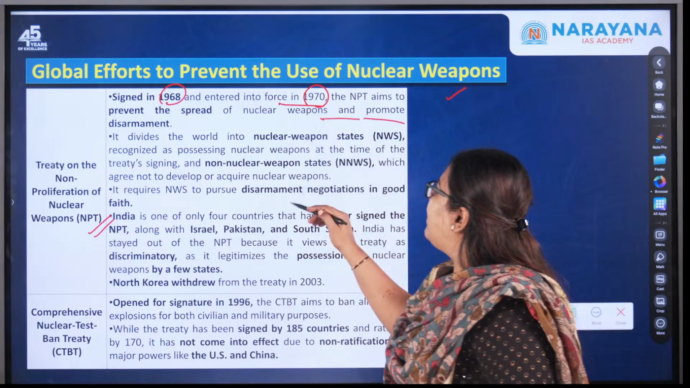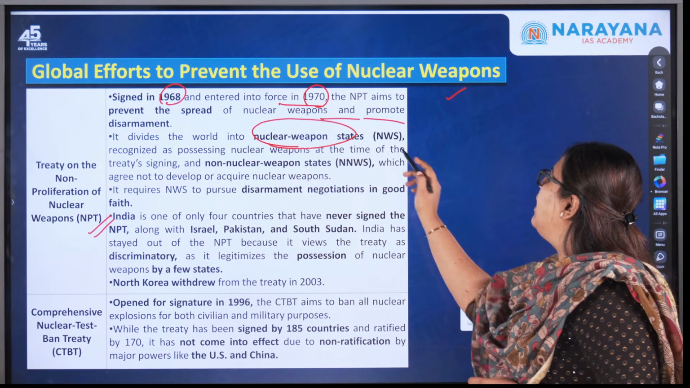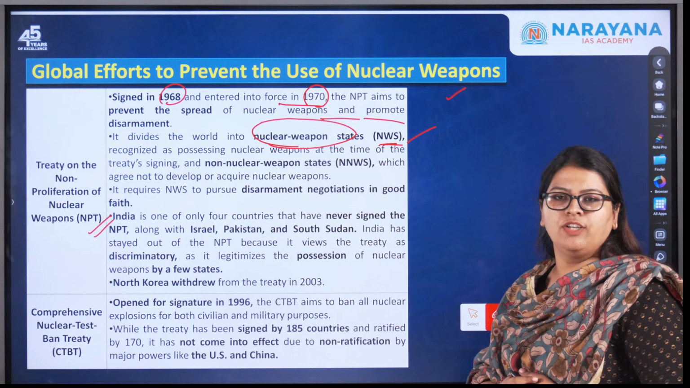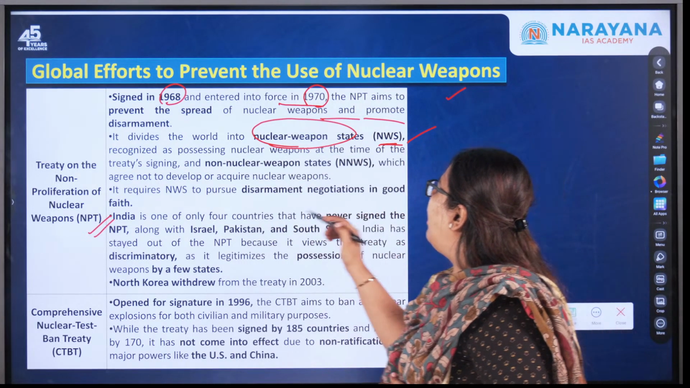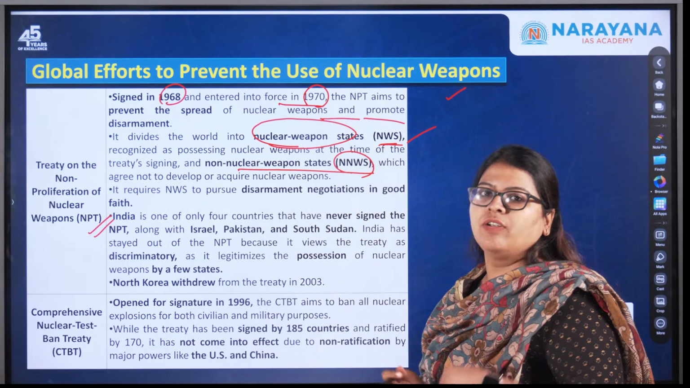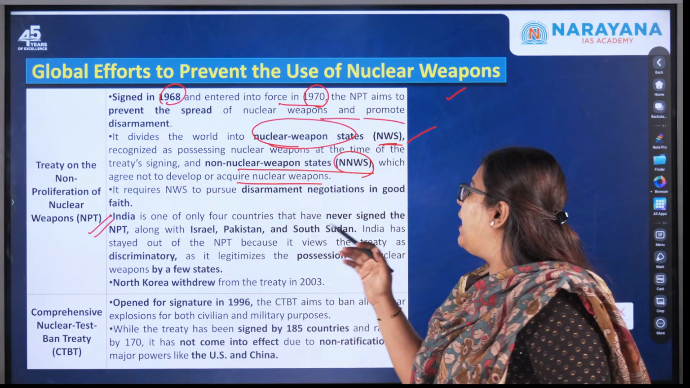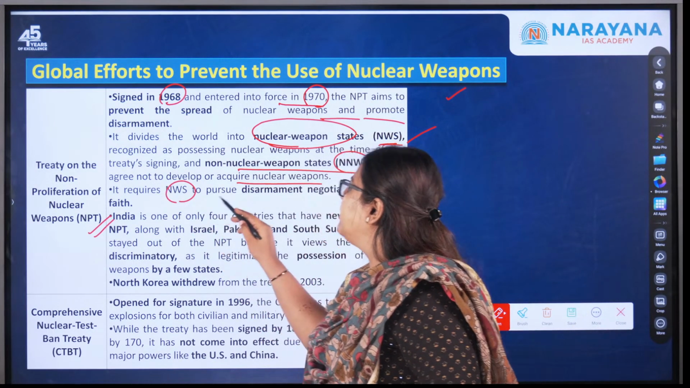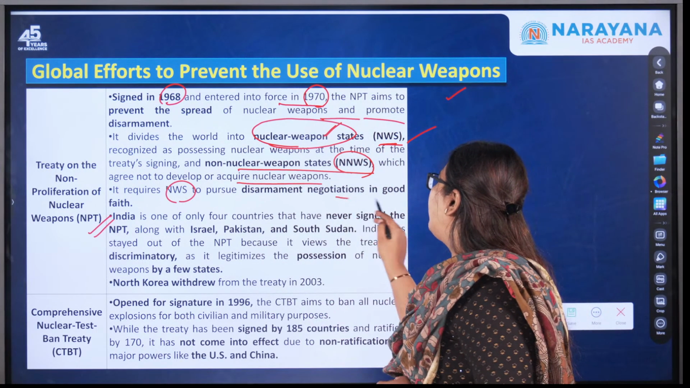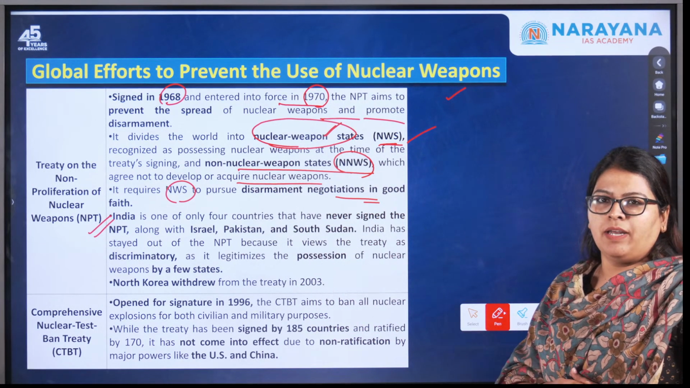Moving on, it divides the world into two: nuclear weapon states, that is the NWS, which are whichever states actually possess nuclear warheads, and the non-nuclear weapon states, that is the NNWS, which agree not to develop or acquire nuclear weapons. Okay, and it requires NWS, that is the countries which actually possess nuclear weapons, to pursue disarmament negotiations in good faith.